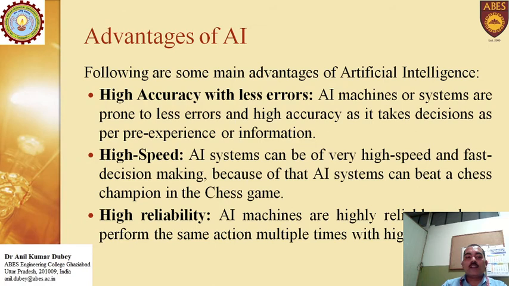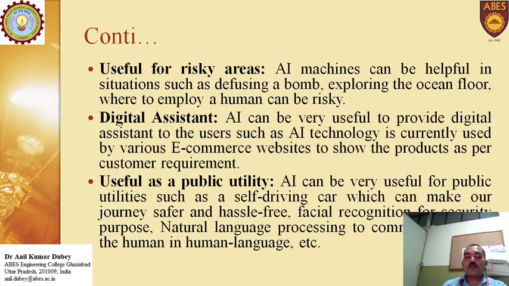Whatever the advantages of AI, they provide high accuracy with less error. AI machines or systems are prone to less error and high accuracy as they take decisions based on previous information. High speed: AI systems can be very fast in decision making. Because of that, an AI system can beat chess champions in a chess game that is designed by some organization. High reliability: AI machines are highly reliable and can perform the same action multiple times with high accuracy. Useful for risky areas where the human body cannot be deployed.